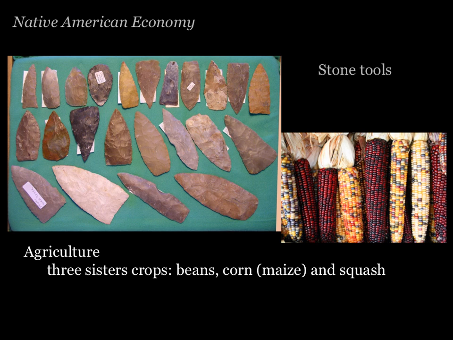For the tribes that were agriculturalists, the three most important crops were called the three sister crops: beans, maize or corn, and squash. These crops were planted together to best aid growth. The climbing beans would use the corn stalks to grow taller, and the corn leaves would shade the squash from the sun, and the squash would give nutrients to both the corn and the beans. Through extensive research into the genetics of the maize used in the 1400s, you can see pictures of that maize on the screen. Scientists have been able to learn that the Native Americans genetically manipulated the maize varieties they used to get the hardiest and most productive maize plant.